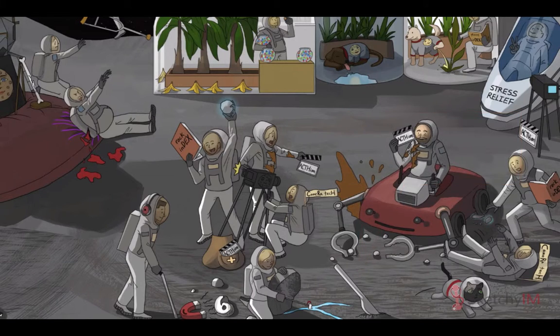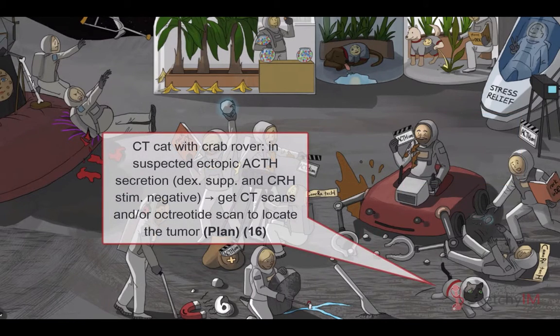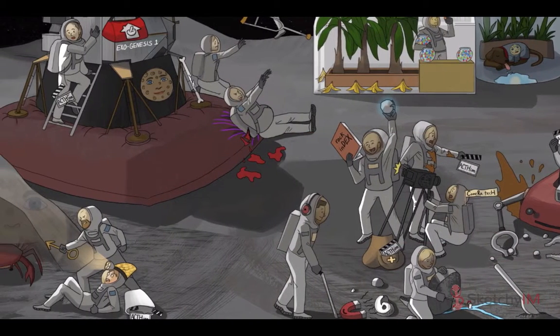Now, what if the patient has elevated ACTH, but with negative high dose dexamethasone suppression and negative CRH stimulation? This means that you're dealing with ectopic ACTH production from a tumor. The search for a tumor usually begins with CT scans, with contrast, although other imaging modalities, such as MRI, PET, or octreotide scintigraphy, may be necessary if CT is negative. Ectopic ACTH production should ideally be treated with resection of the culprit tissue and treatment of the cancer if applicable.